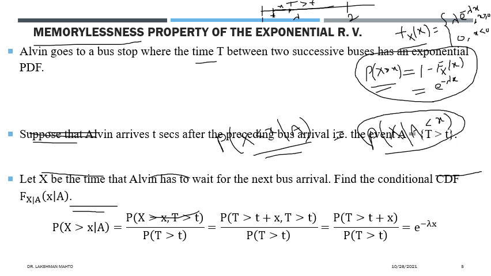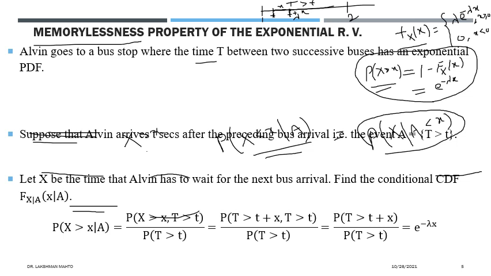At t you had already arrived, so this point would be just t plus x. So x is the distribution of the waiting time, and after t your waiting time will start.